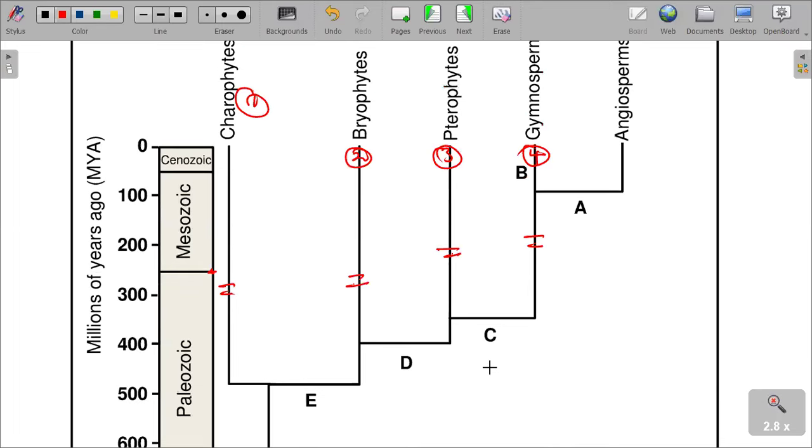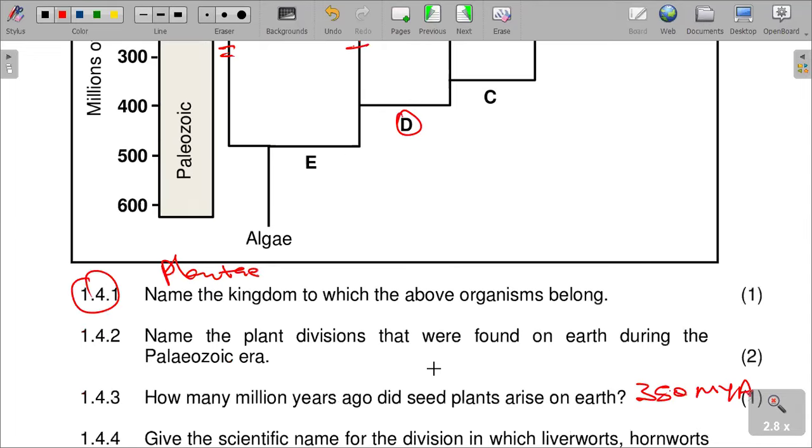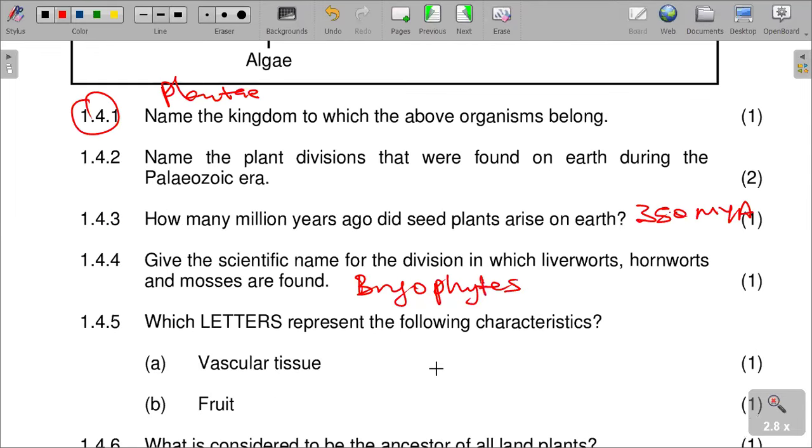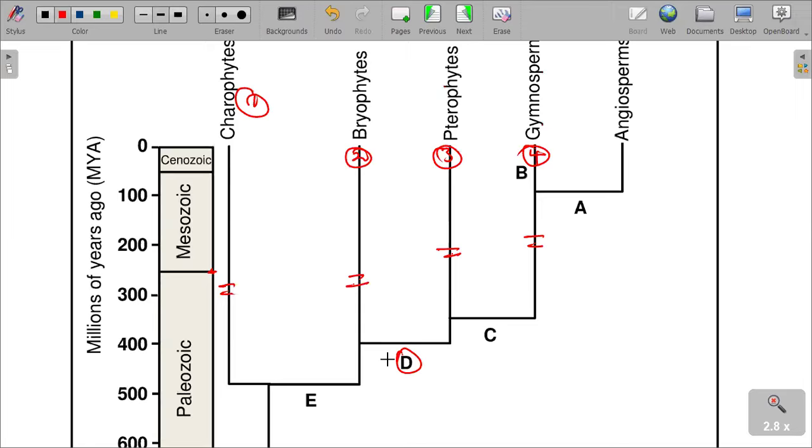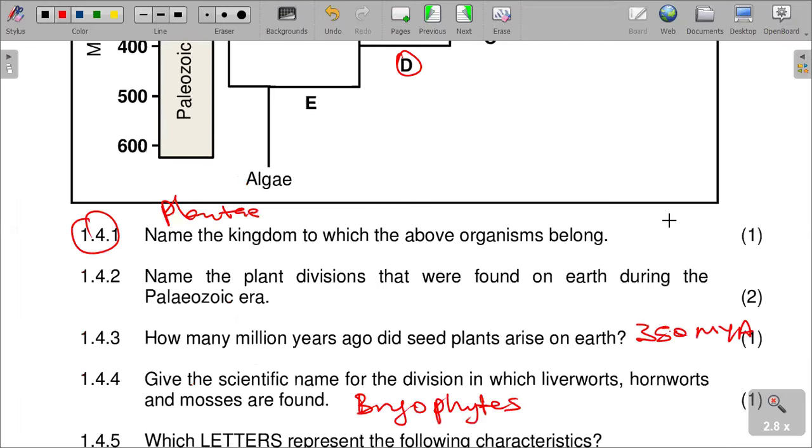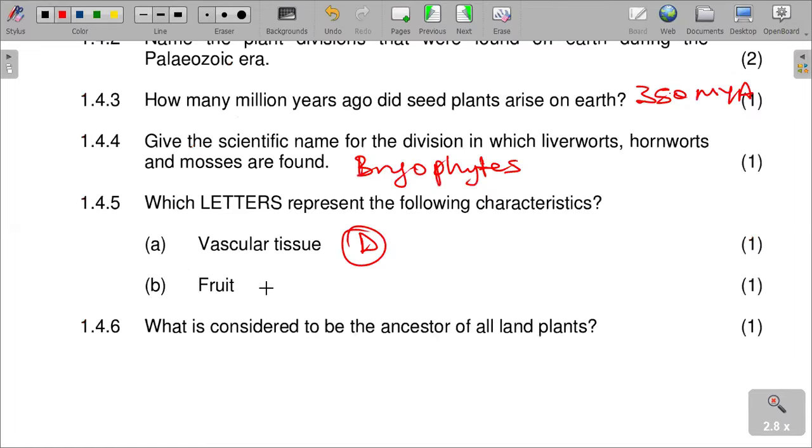We are saying it is represented by letter D. D is representing the vascular tissue. And then the fruit. The fruit is represented by A.